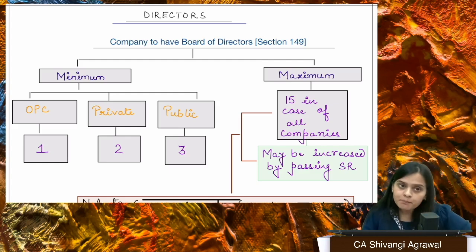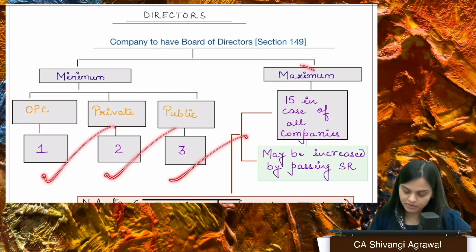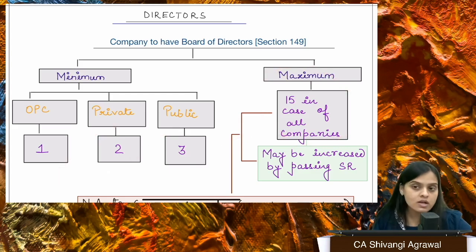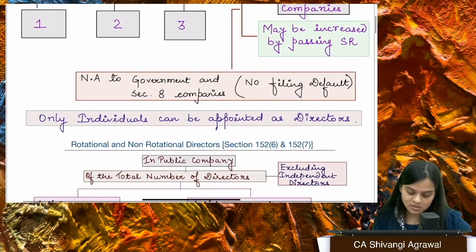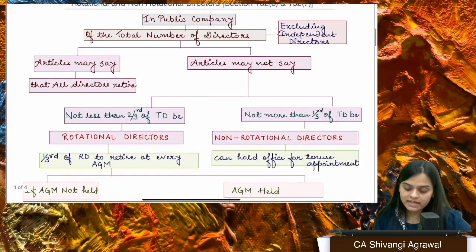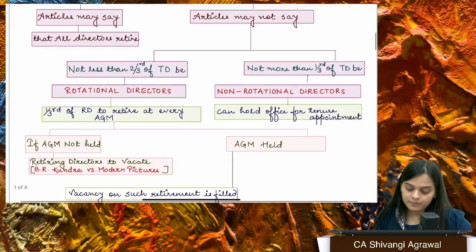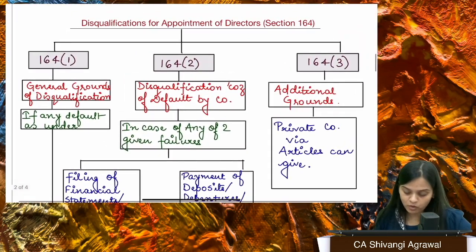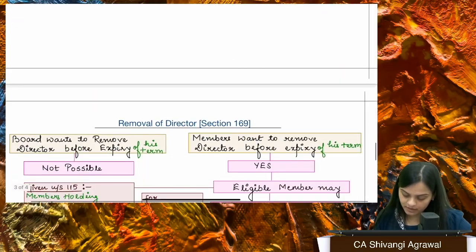Okay, some basics which you must know: these are the minimum number of directors which are required in a company, and the maximum is 15 in all types of companies, which can further be increased by passing a special resolution. Only individuals can be appointed as directors. Body corporates or likewise, they cannot be appointed as directors, right?